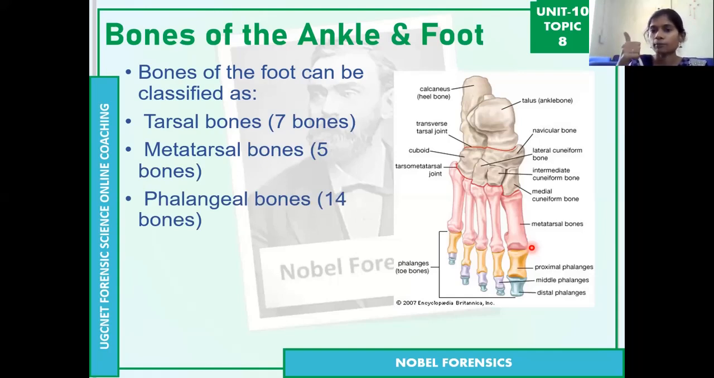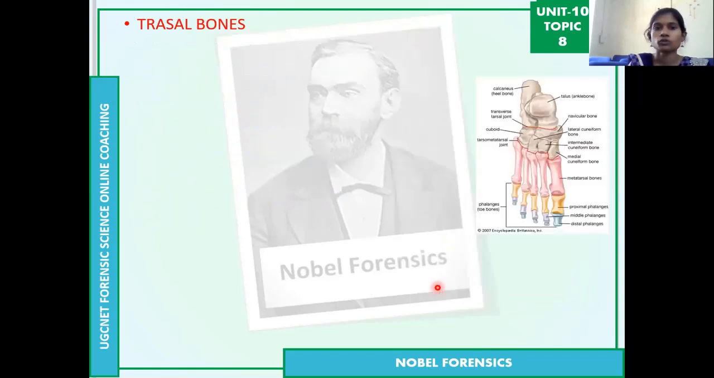Same like the hand, the thumb has 2 bones and the remaining fingers have three bones. Same here also in the toes: the first toe has 2 bones and the remaining toes have three bones. So again there are 14 bones.